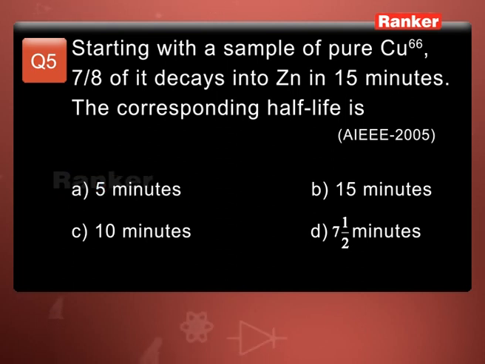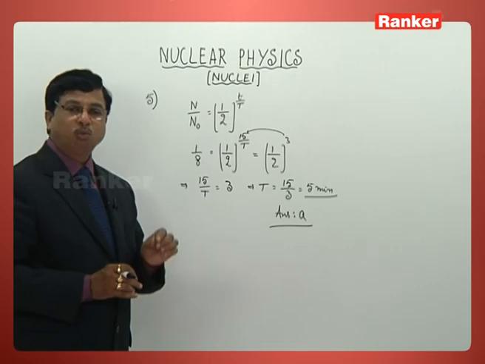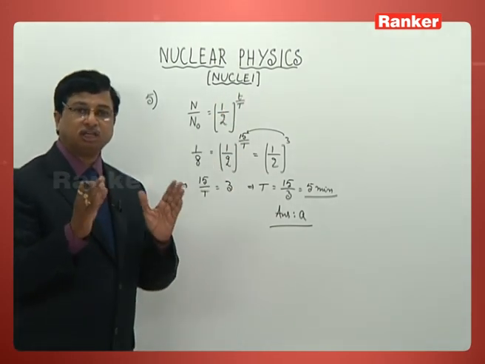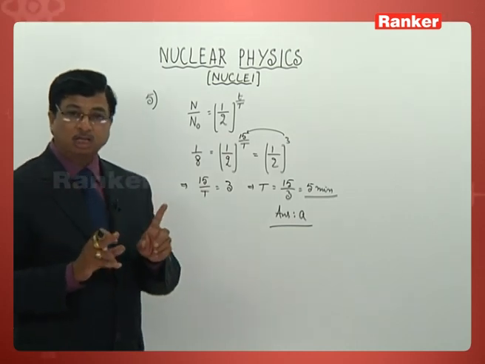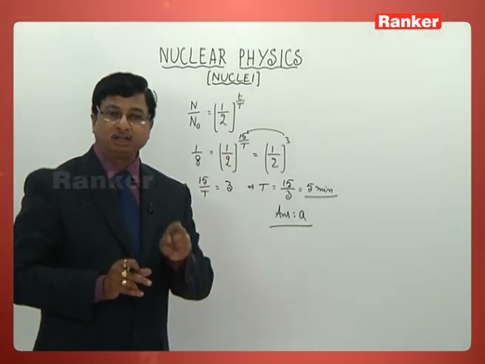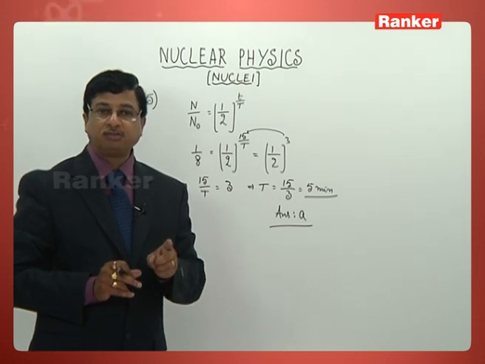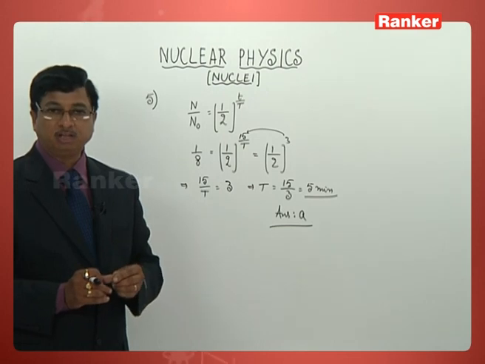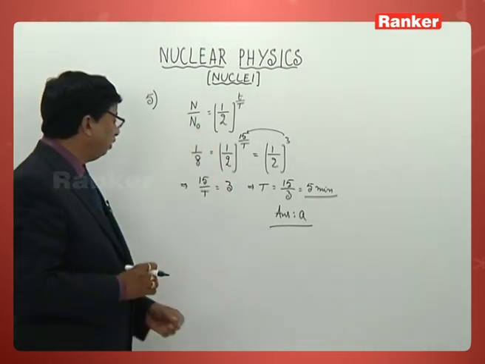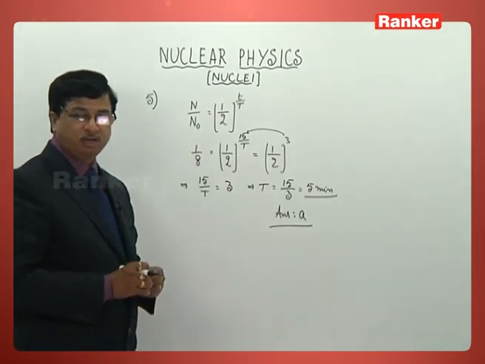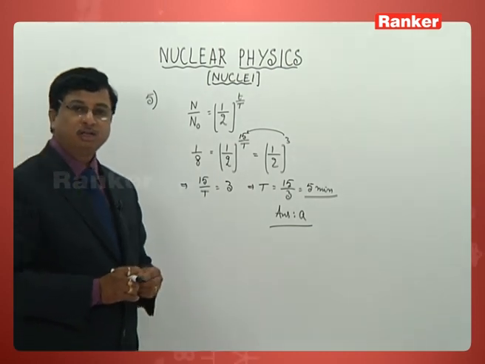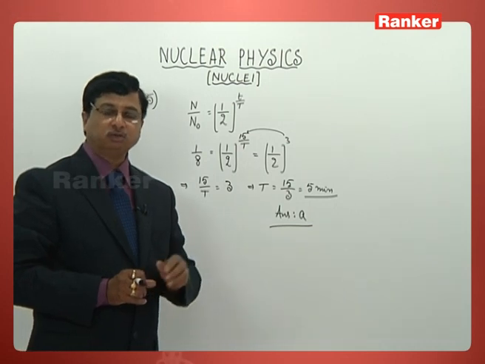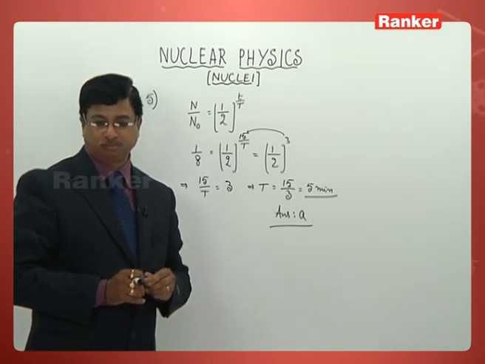So once again, N by N naught is equal to 1 by 2 to the power small t by capital T. That is the equation. Out of that, small t gives you the total time and capital T represents the half-life time of that radioactive substance. This is the methodology you have to adopt and this is the answer. The same question was given in the 2005 AIEEE paper, as I have already told you earlier. So this is problem number 5 for us.